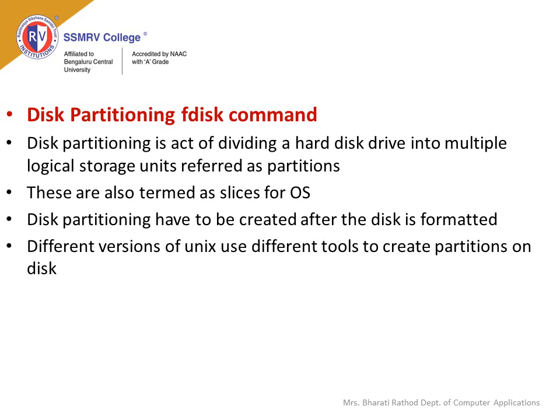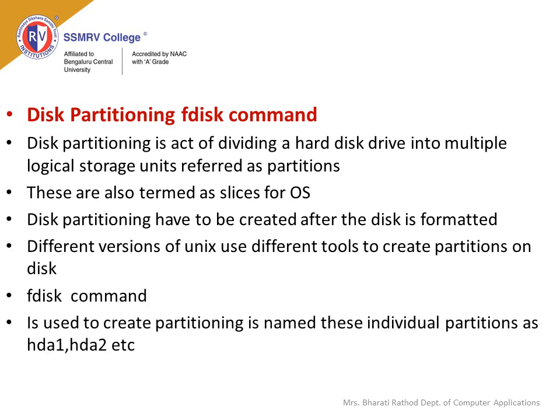Different versions of the Unix operating system use different tools to create partitions on a disk. The fdisk command is used to create partitions, which are named hard drive 1, hard drive 2, and so on.